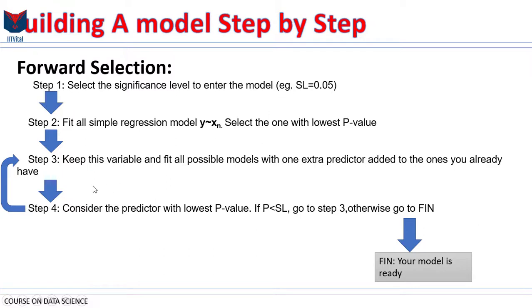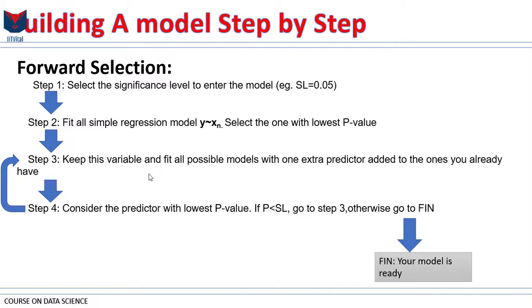So if that p-value is less than our significance level, meaning that variable is a good one, a significant variable, then we move back to step 3. What does that mean? It means that now we have a regression with two variables, and now we will add a third variable. We will try all possible variables that we have left as our third variable, and then out of all those models with three variables, we will go to step 4 and select again the one with the lowest p-value for the third variable we added, and I will keep doing that.